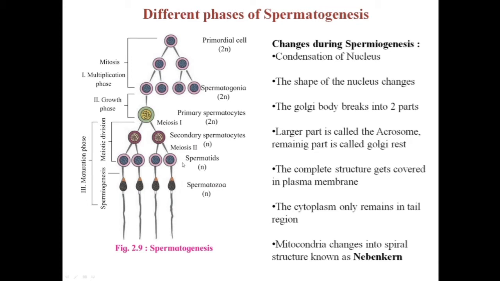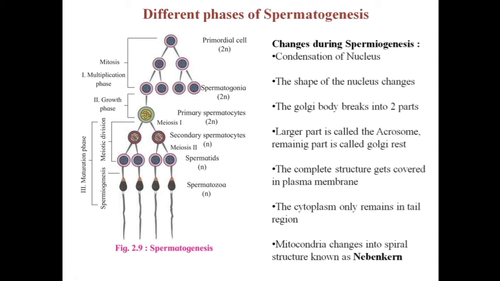So these spermatids that are formed are haploid, circular and non-motile in nature. Now the second phase occurs in which these non-motile circular spermatids change into motile sperms. This happens in the process of spermiogenesis, that is the next phase of spermatogenesis.